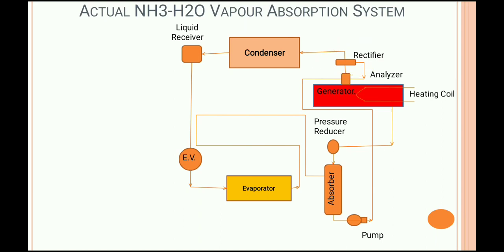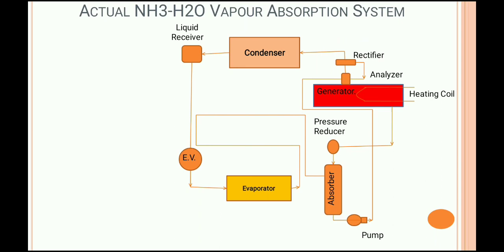Okay. Next is what? In the absorber, there will be the H2O, and we know if the temperature of that absorber is low, in that case the solubility with the refrigerant will be high.